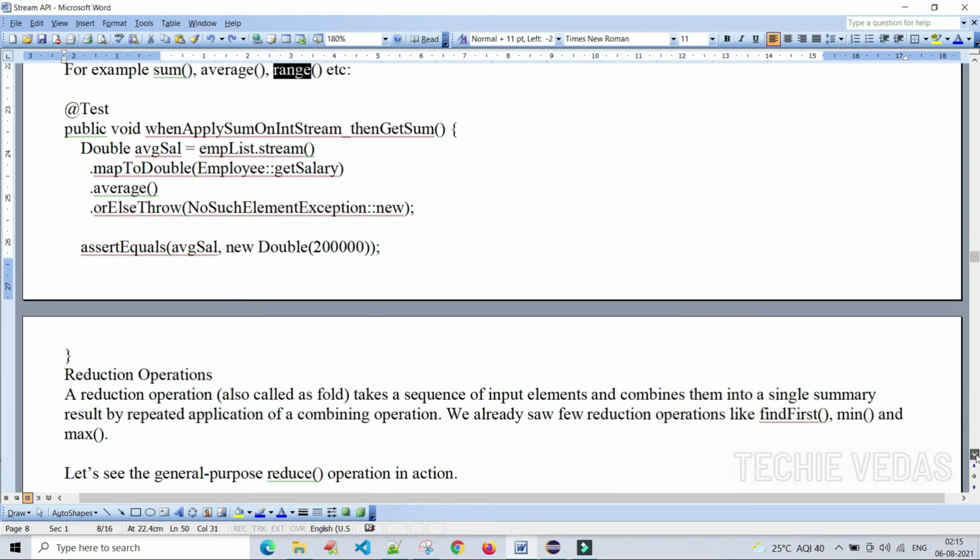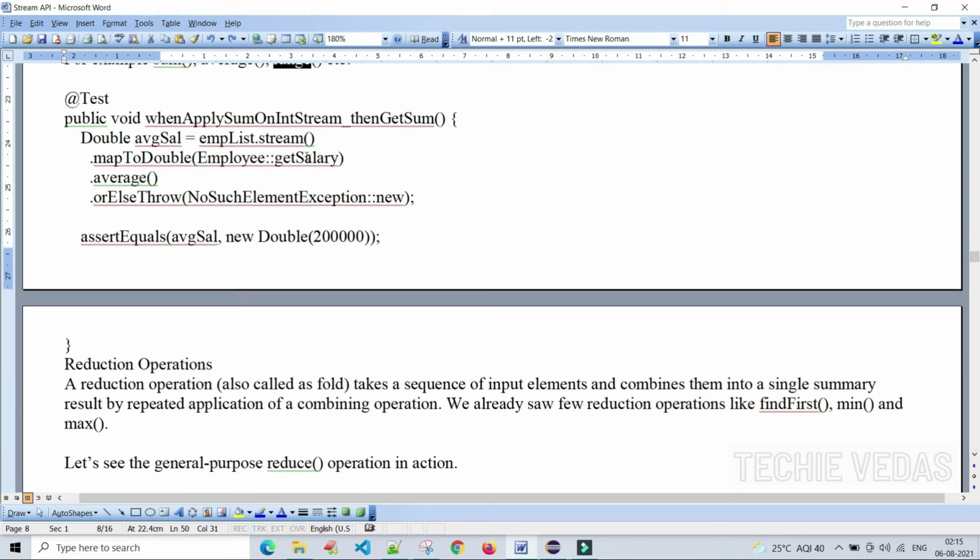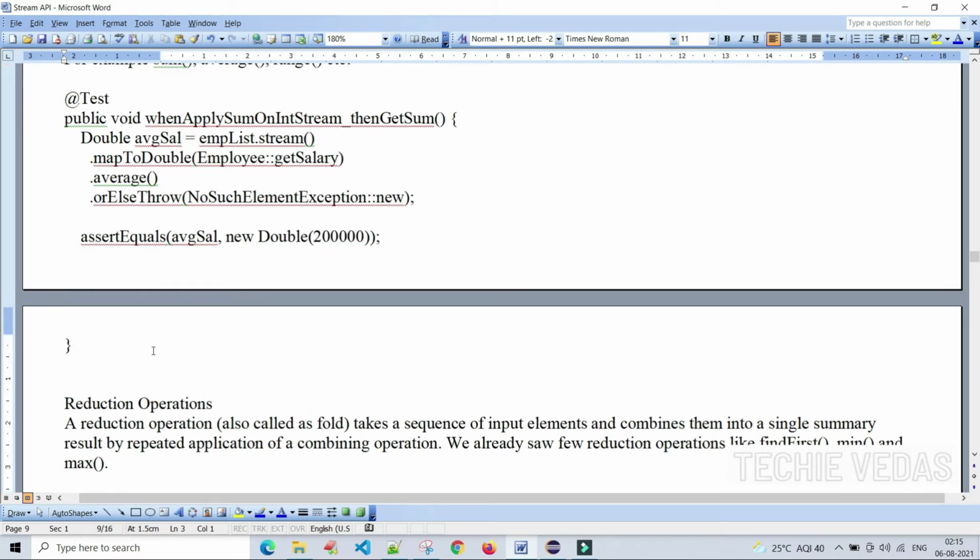Let's see some examples on that. Here we are getting the salary, and we would like to know the average salary in that employee department, average, or else throw this exception. This is the 2 lakhs average. Let's see reduction operations.